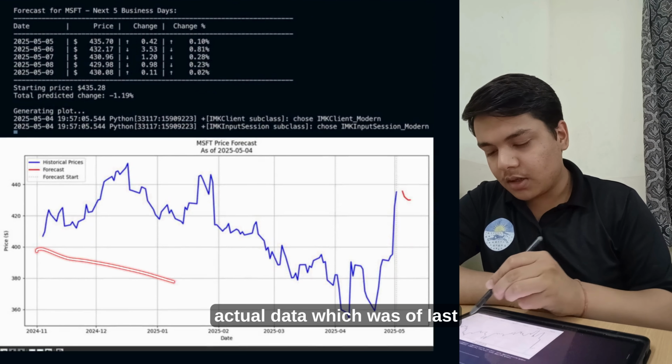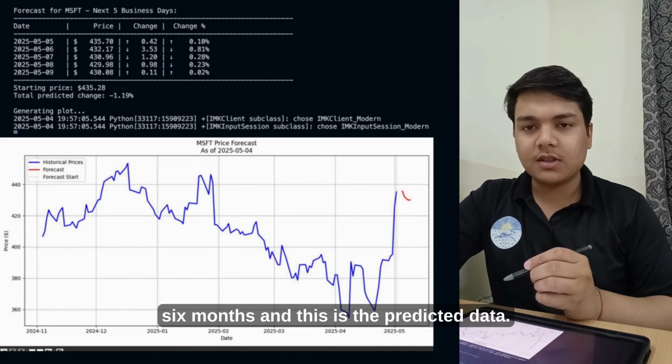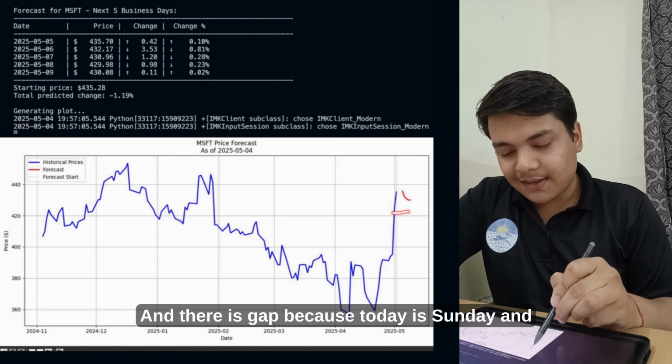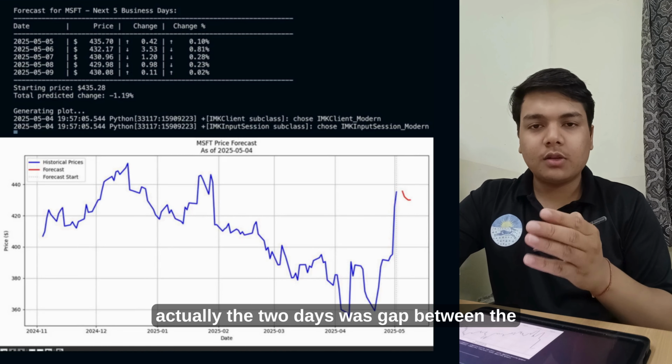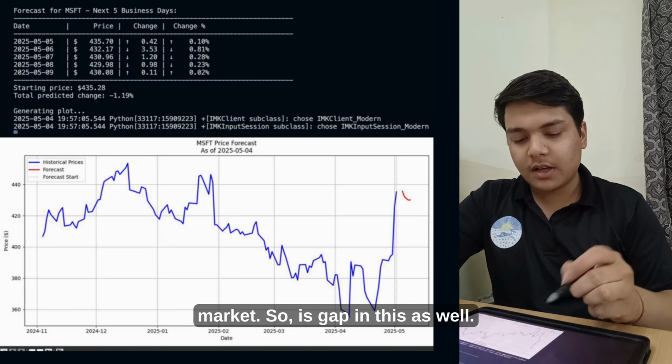This is the actual data, which is of the last 6 months, and this is the predicted data. There is a gap because today is Sunday, and the market was closed for 2 days, so there is a gap in this as well.